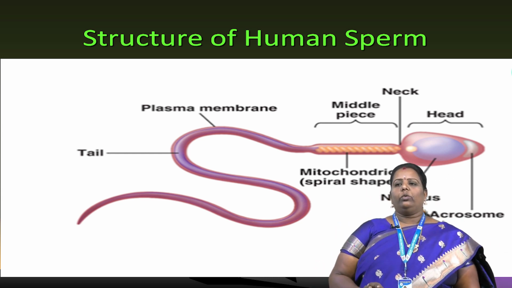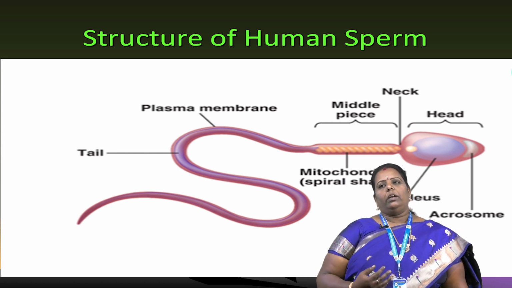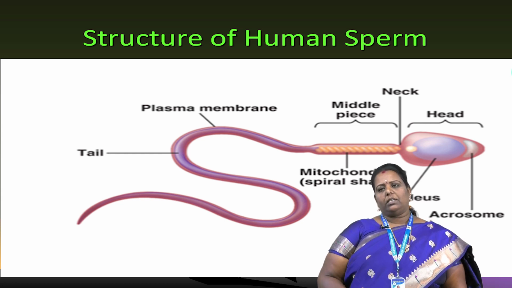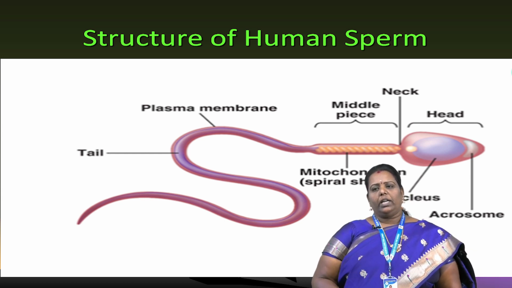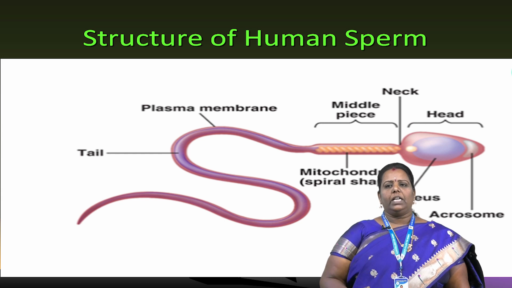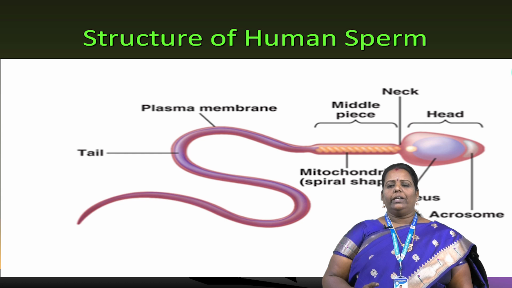Another important part is the nucleus, because you know very well about the nucleus. During cell division there are many stages, mitotic and meiotic stages, and the DNA and all the content are in the nucleus, and the nucleolus is also present in the nucleus. Our body is made up of cells, and each and every cell has a nucleus. This nucleus and acrosome together are called the head region.